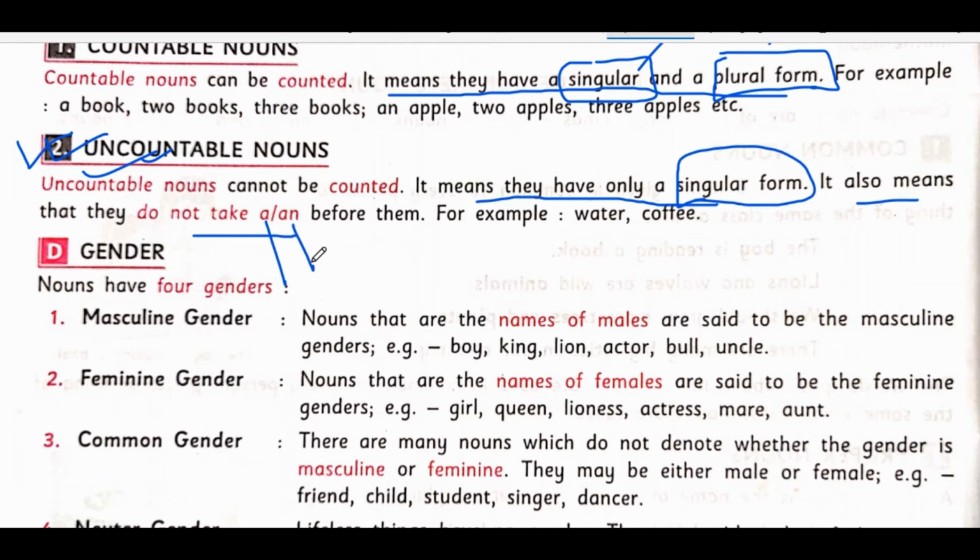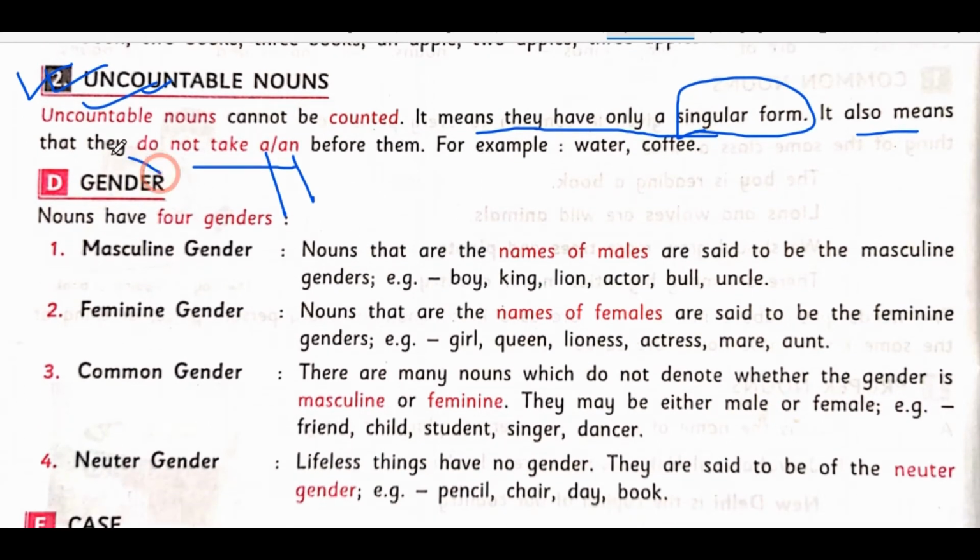One more thing, as I already told you, we cannot count water, but we can count bottles of water. If you take that water and put it into a gallon or a water bottle or a cup, then we can easily count that bottle, that glass of water. If you put the water in a bottle or mug, then you can count it. Give me a mug of water. Give me a liter of water. That is okay. You can say 2 bottles, 3 bottles. You can count bottles of water, but you cannot count water. Remember this thing. I hope that's clear, right?